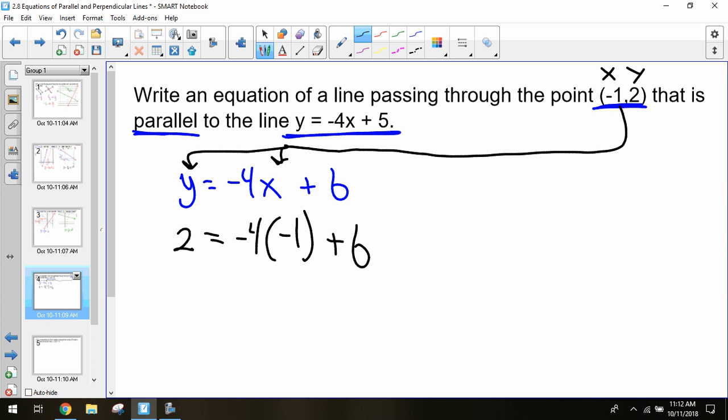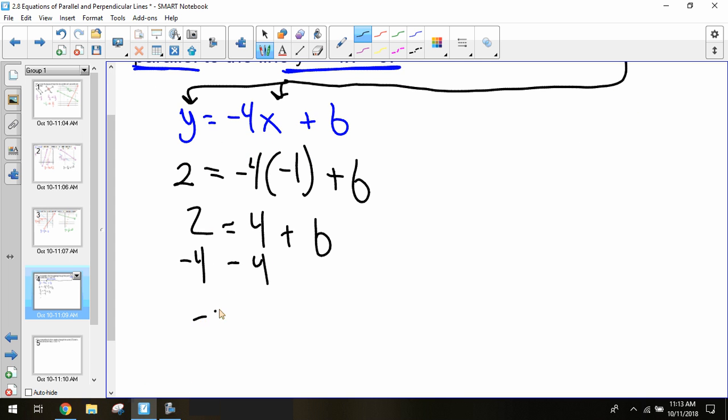So in order to solve, first things first, we're going to multiply. So -4 times -1, we multiply that together, we get 4. So we have 2 equals 4 plus b. In order to solve for b, I just need to get rid of that 4, so I'm going to subtract 4. So 2 minus 4 is -2. That's my b. That's easy.